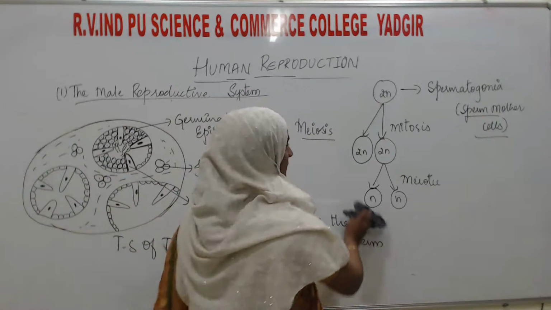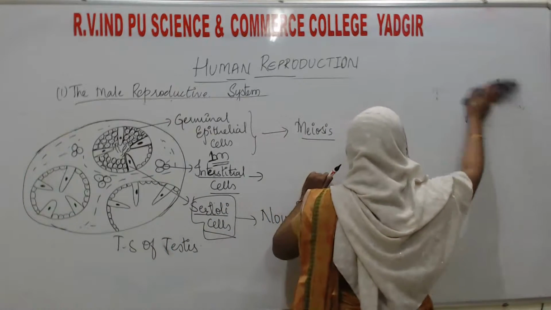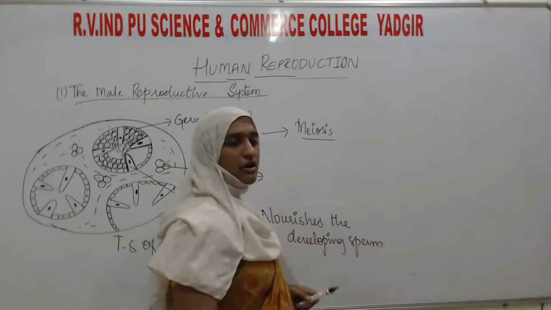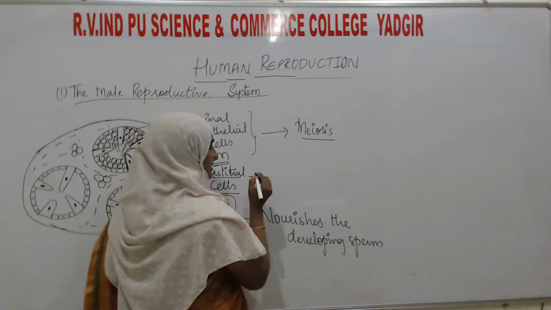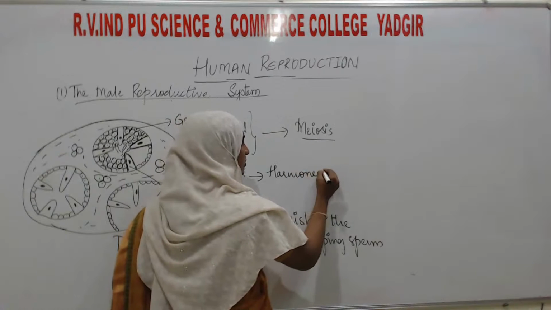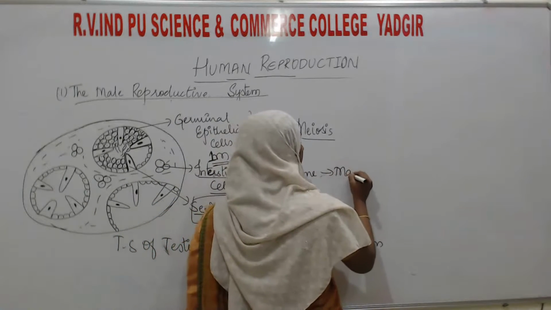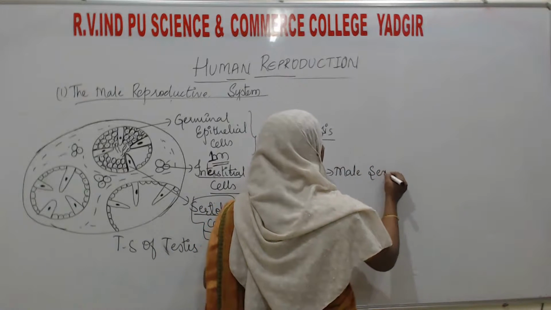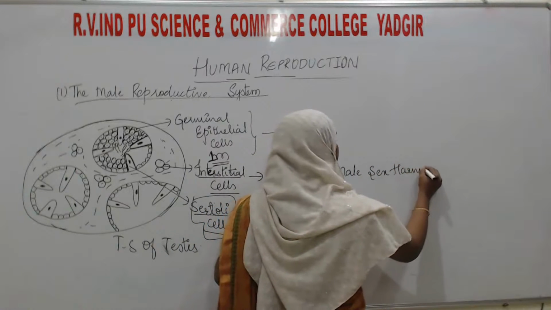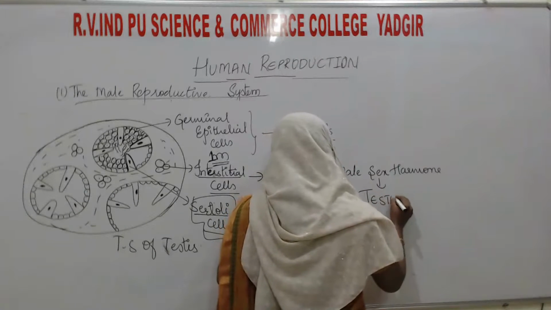It is known as the male sex hormone. And what is the name of that hormone? Testosterone. Interstitial cells secrete a hormone, and that hormone is the male sex hormone, that is the testosterone.